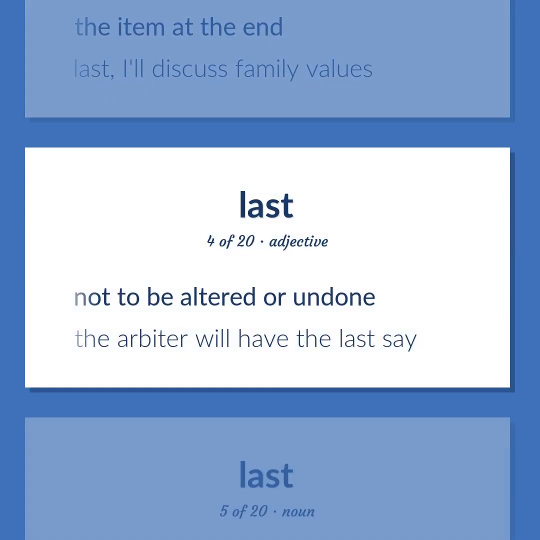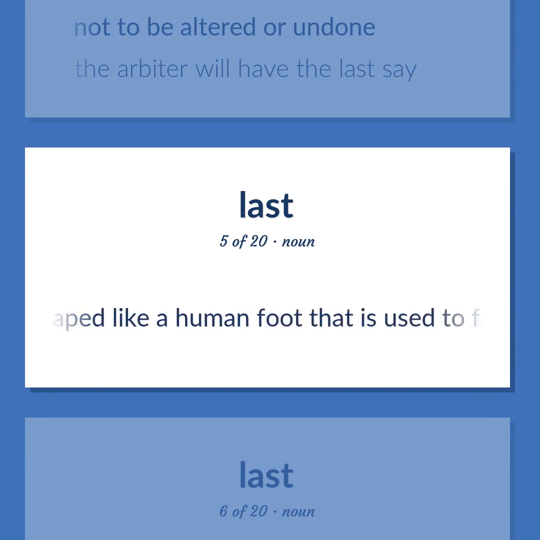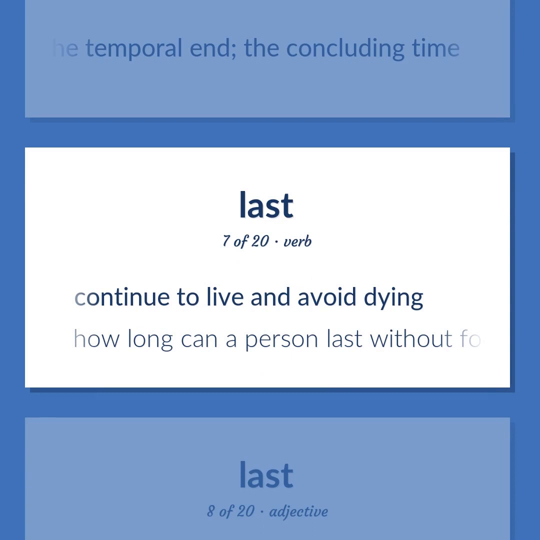Not to be altered or undone. The arbiter will have the last say. Holding device shaped like a human foot that is used to fashion or repair shoes. The temporal end, the concluding time. Continue to live and avoid dying. How long can a person last without food and water?